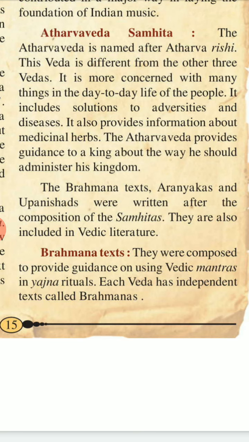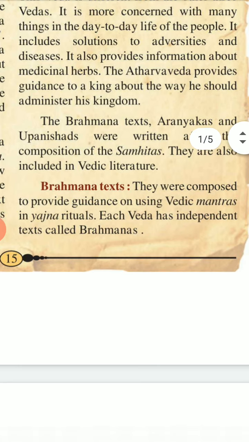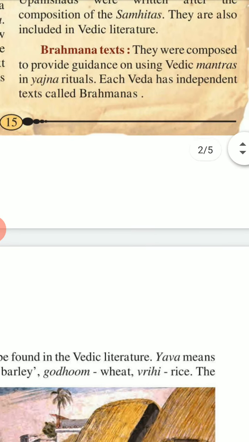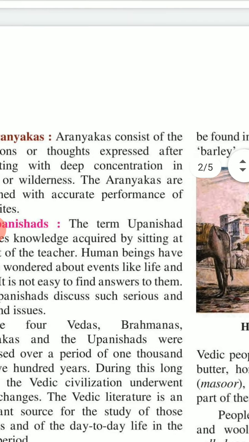The Brahmana texts, Aranyakas, and Upanishads were written after the composition of Samhitas. They are also included in Vedic literature. Brahmana texts were composed to provide guidance on using Vedic mantras in yajna rituals. Each Veda has independent texts called Brahmanas.